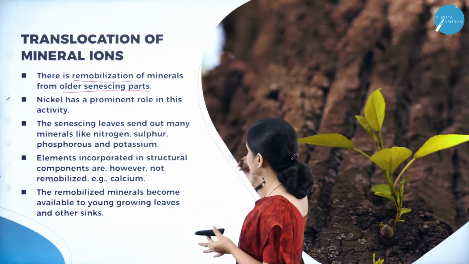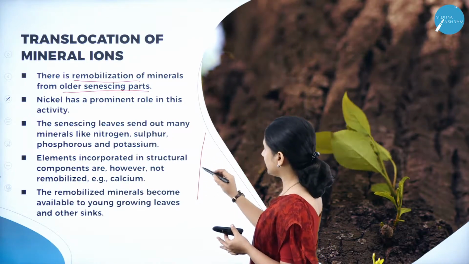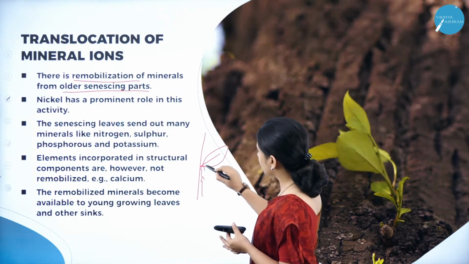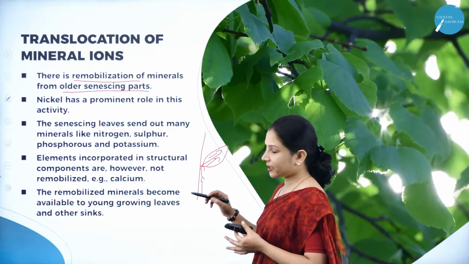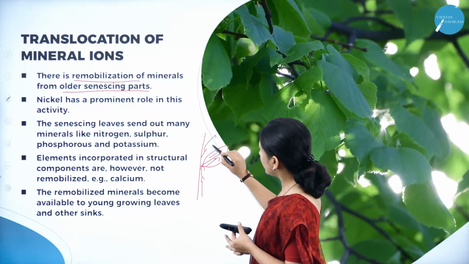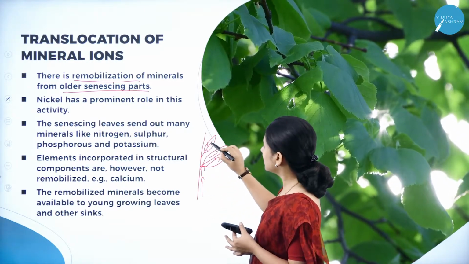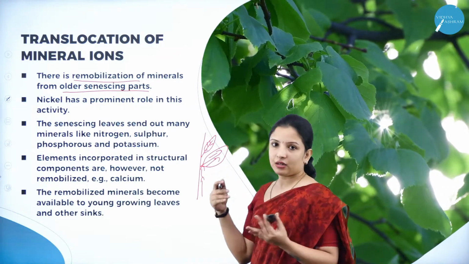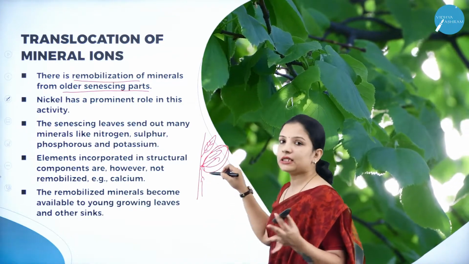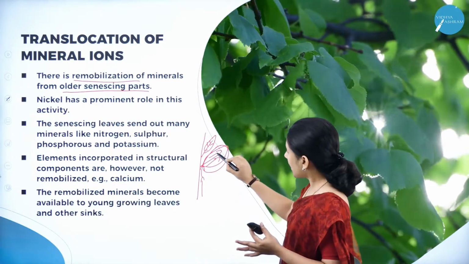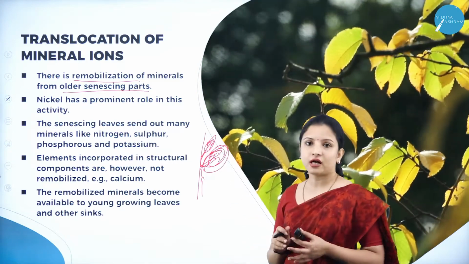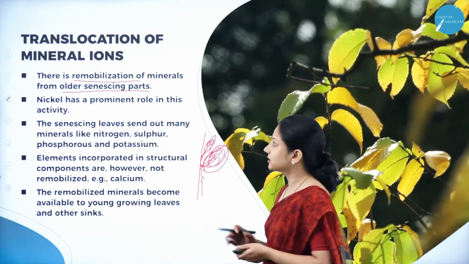So first, what happens? I'll just draw and show it. Here there are two leaves, one older leaf. The older leaf would have received all the minerals, and now all the minerals are in the older leaf. Once the minerals are traveling, they move to the first leaves and then into the younger leaves. The older leaves do not need any minerals now, because they are already mature, the cells have already matured, and they are about to fall off from the plant. So from this position, the minerals will travel back and enter into the younger leaves. Remobilization will take place.